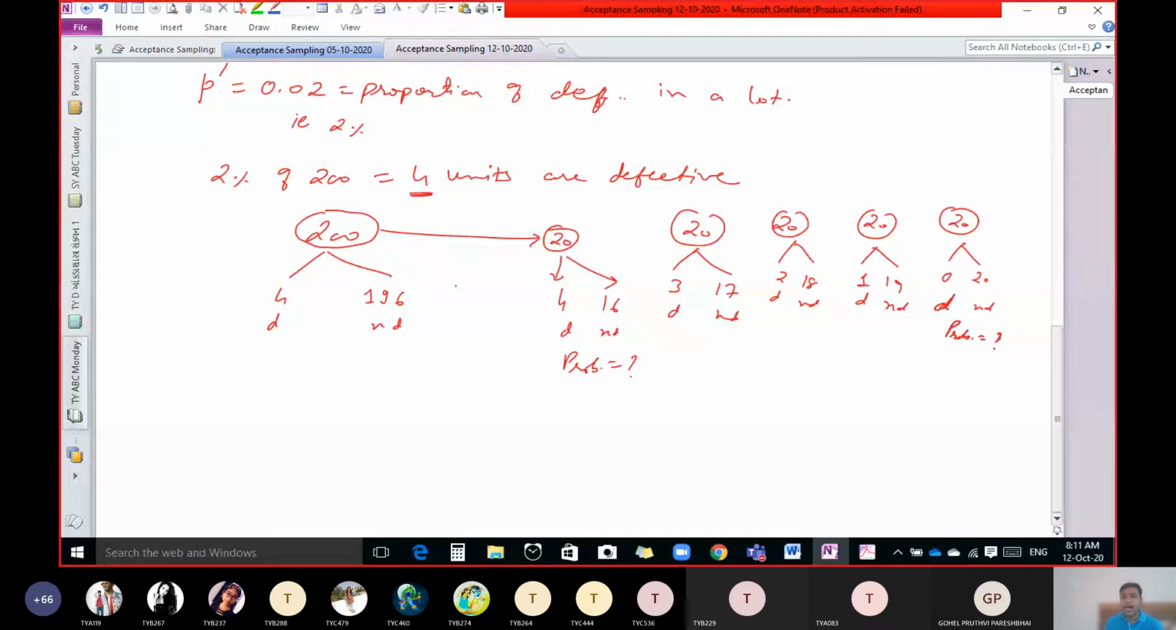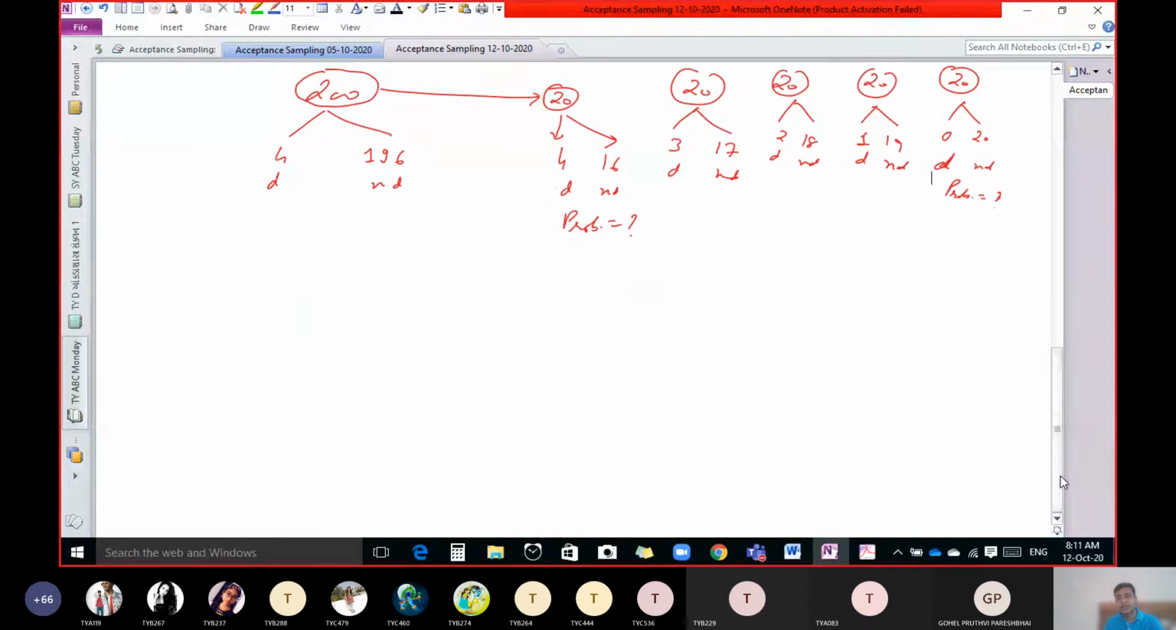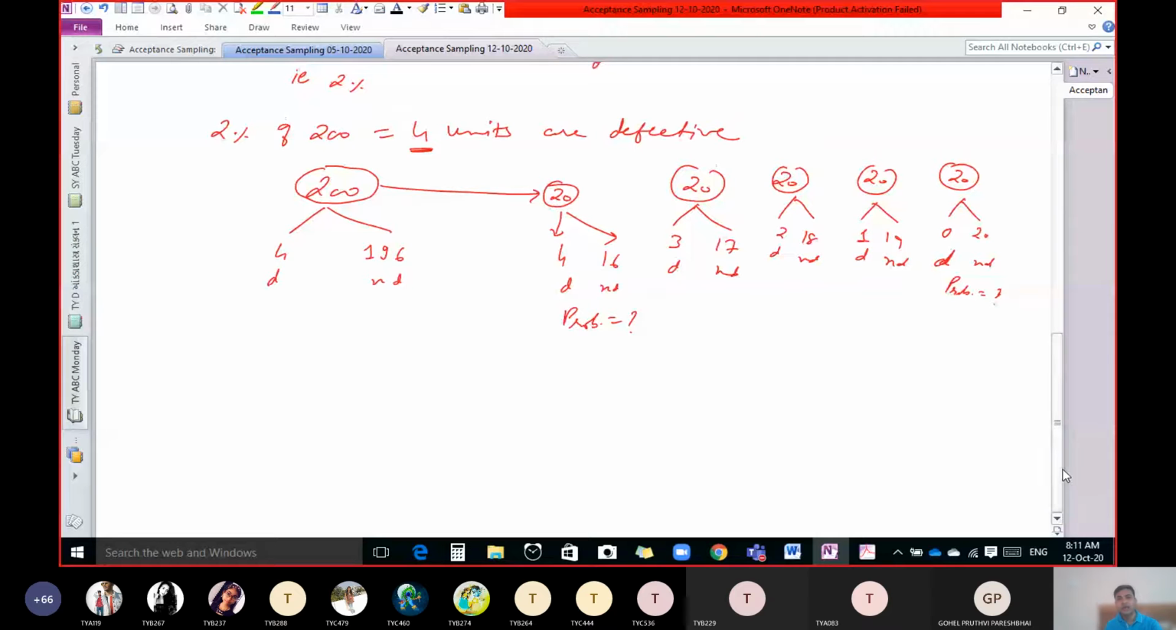Okay, so the answer is not that simple, but still, if any of you want to give the answer, see what is the question. In 200 units, 4 are defective, 196 are non-defective. If we select 20 units randomly, what is the probability that all 4 defectives are there in this 20? That is the question.